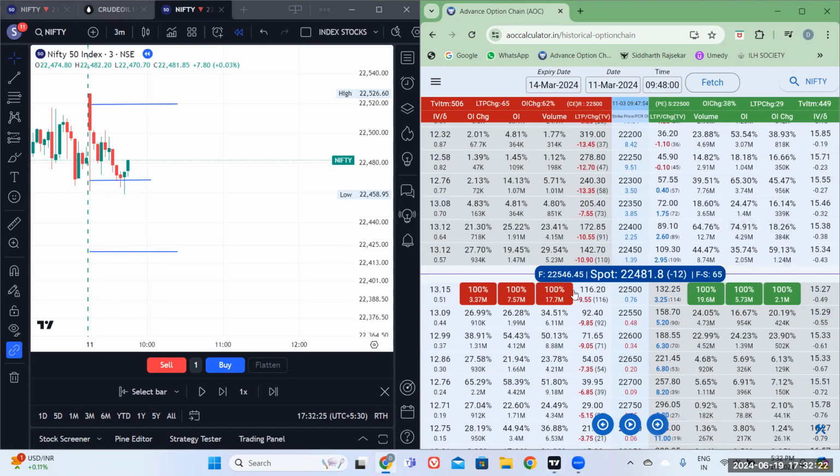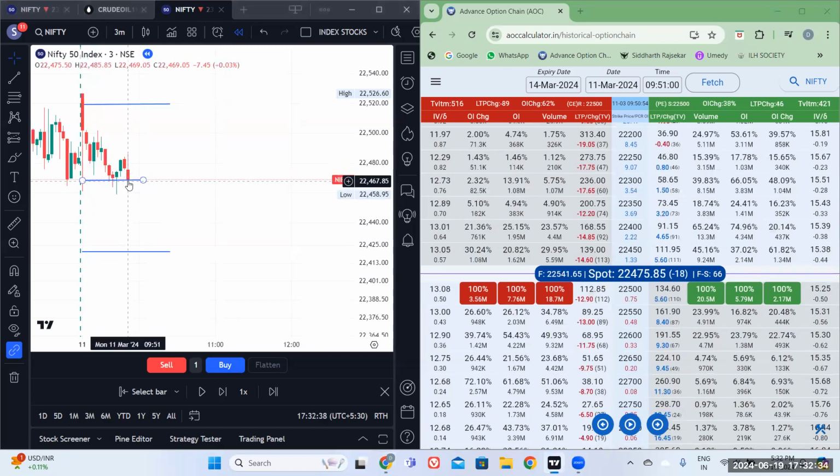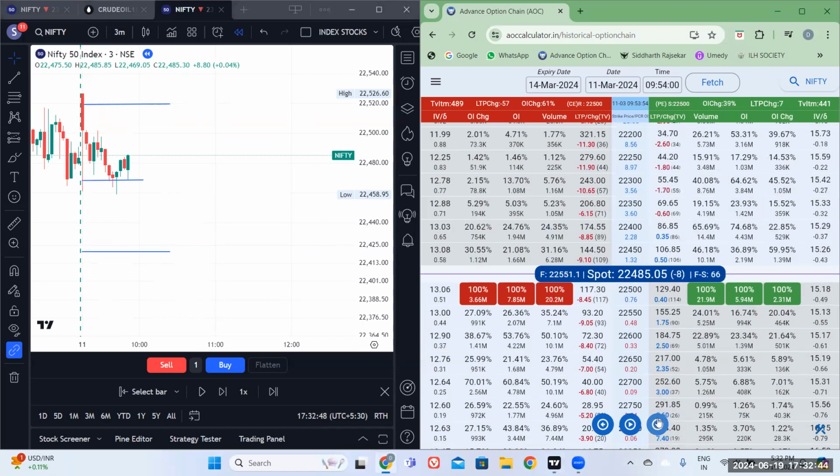And this weakness is gone. But one thing we need to observe is this 22,400 is 64%, which will have to be taken care of. So now let's go to 951. Again, the price came here, took the support again, and still good to go. No change in the option chain. So I'm going forward. Okay, next one.